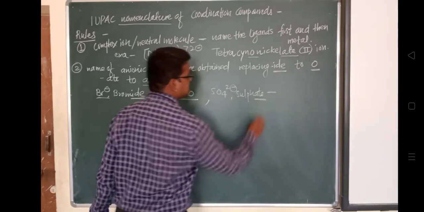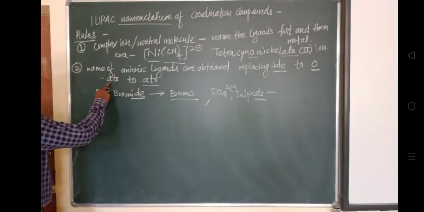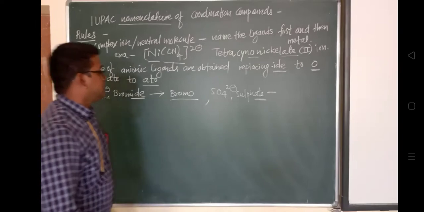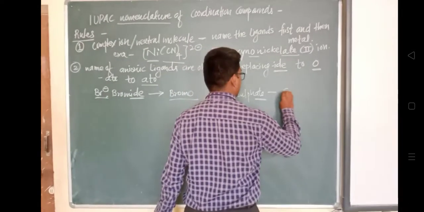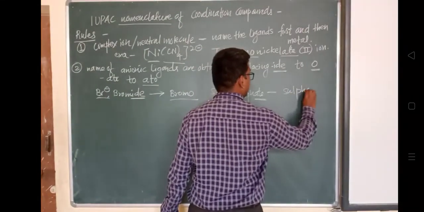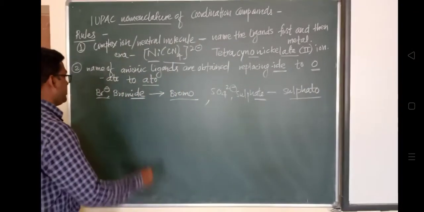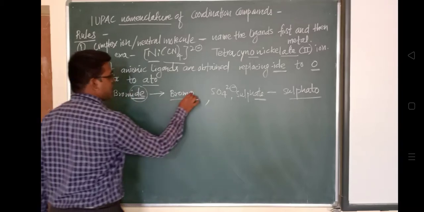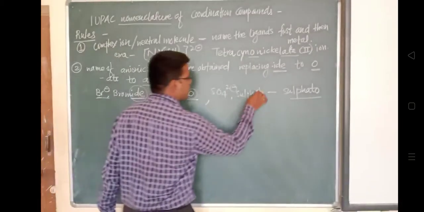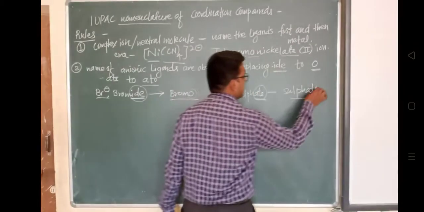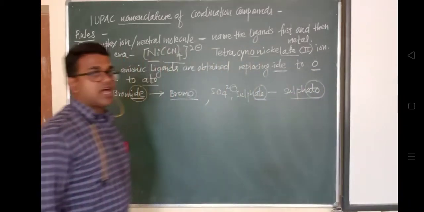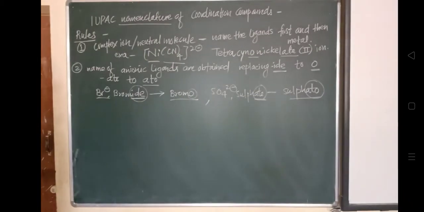So sulfato. In this way, in IUPAC nomenclature of anionic ligands, IDE is replaced by O, and ATE is replaced by ATO. So this is the second rule.